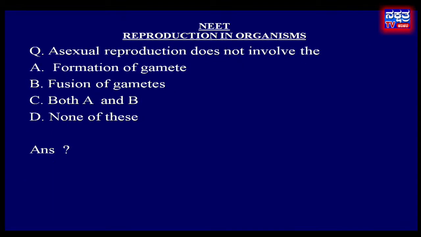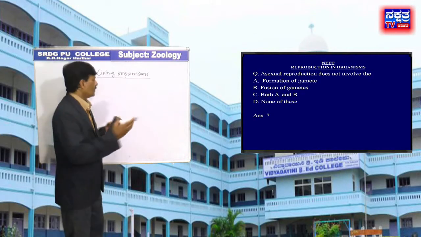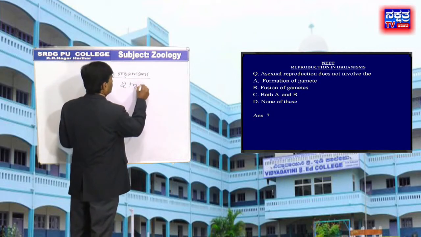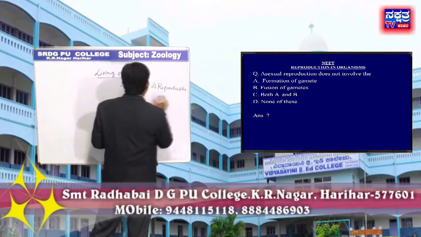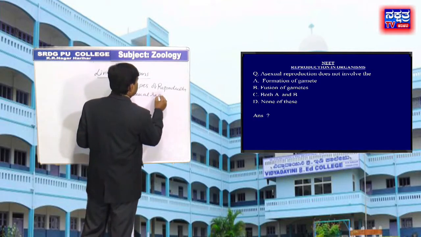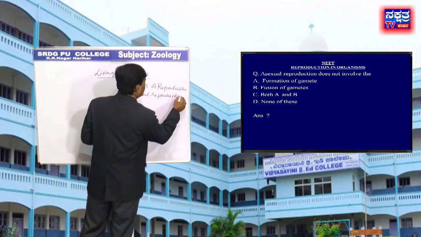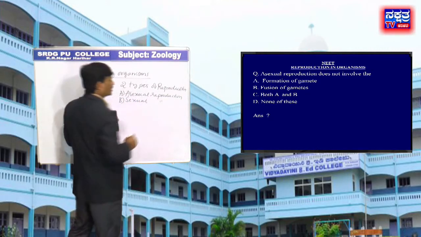Move to the next question. Asexual reproduction does not involve the option A, formation of gametes, B, fusion of gametes, C, both A and B, D, none of these. Living organisms show two types of reproduction. The first one is asexual reproduction and the second one is sexual reproduction.